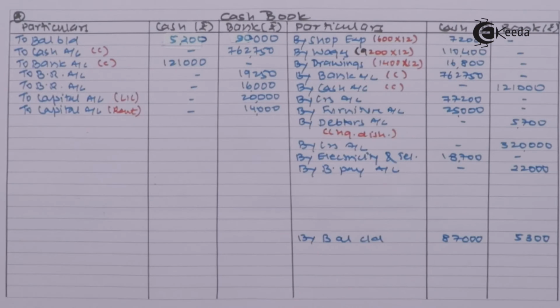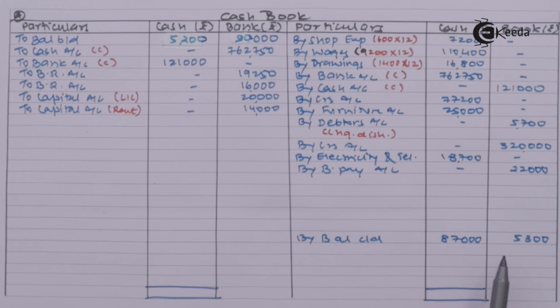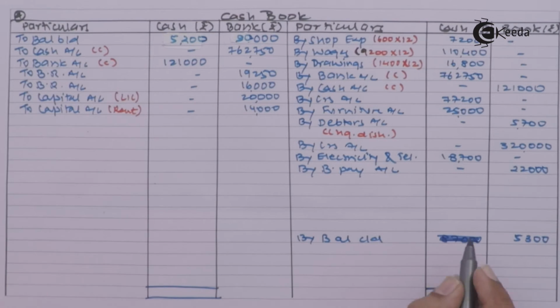We'll close cash book. Firstly cash column. In cash column there is no other transaction to record. So I am closing my cash column. These two amounts, students, I have interchanged. So let me correct it. It is 5,300 and it is 87,000. So I am writing here below.